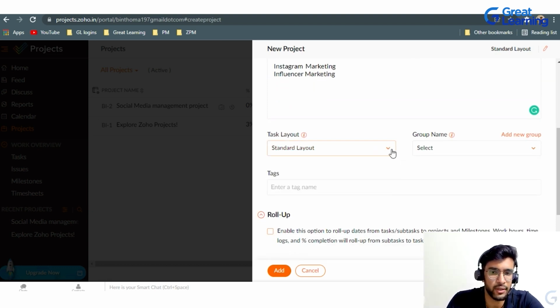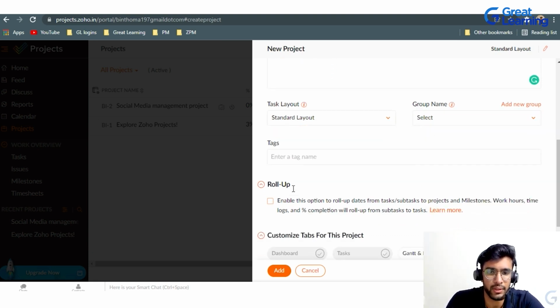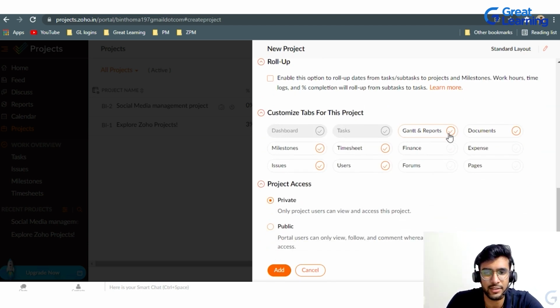Layout is something different that is coming in a higher paid version. Then you can create any group name and put in there those people, any tags you want. So Gantt chart is something that is very professionally advanced. And you can see the timesheets, the milestones, finance, teams, and expenses can come in.